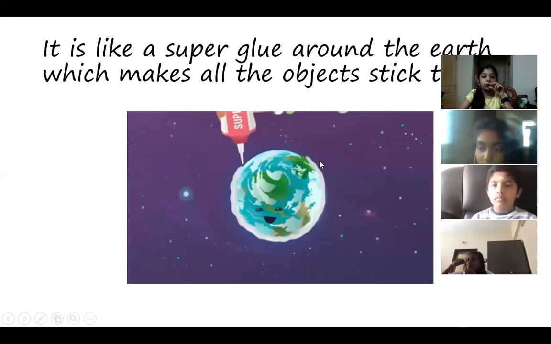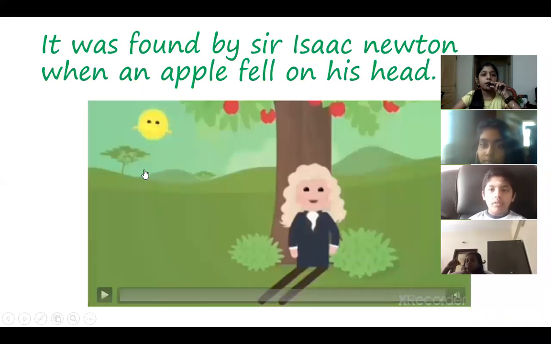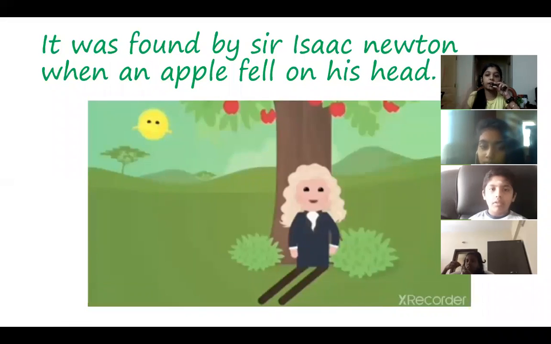Okay. So that is why, if the super glue is not there, we won't be sticking on this earth. We'll be floating around the earth, and sometimes we'll go out of space. So gravity is very important. Now, gravity was found by Sir Isaac Newton when an apple fell on his head. So let us see the video.